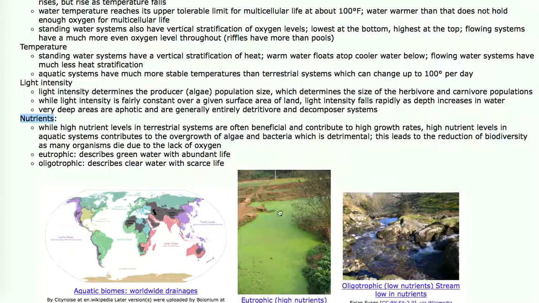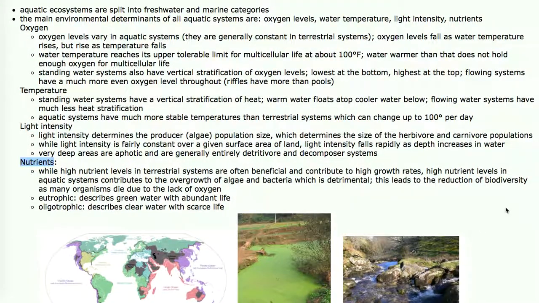This water is really high in nutrients. There's a lot of phosphate and a lot of nitrate in the water, which causes a massive algae growth. That water is totally unsuitable for drinking. Nutrient levels in aquatic systems are completely different than they are in terrestrial systems. So while in terrestrial systems it's climate that determines distribution, in aquatic systems it's oxygen, temperature, light intensity, and nutrients.